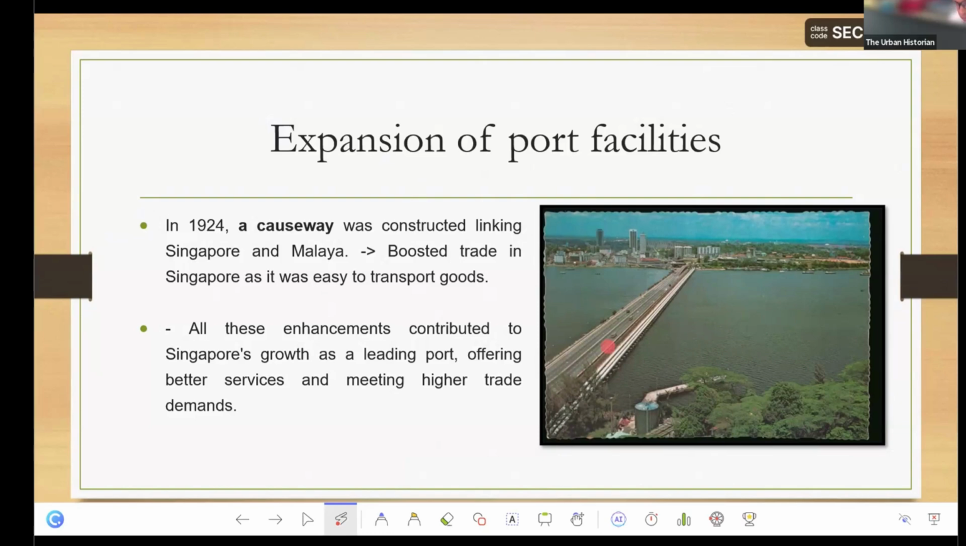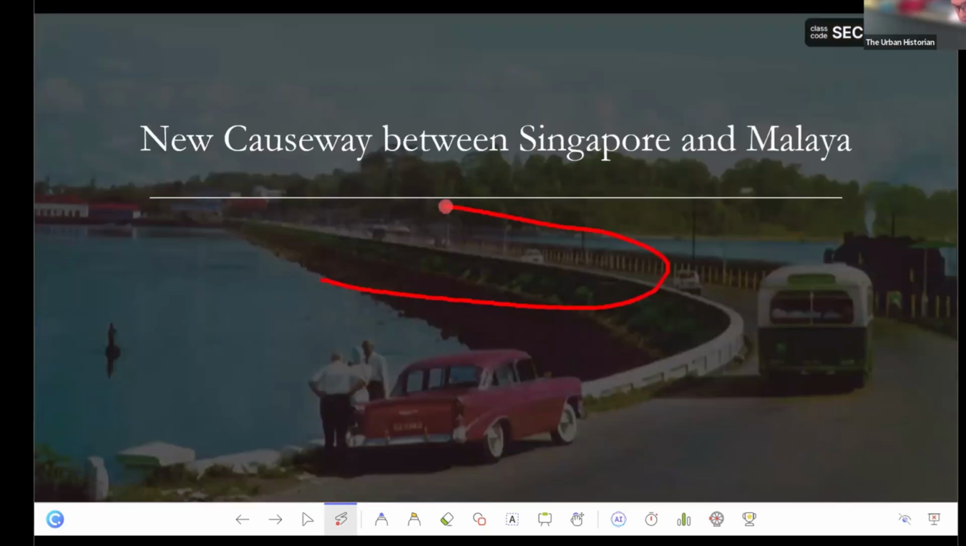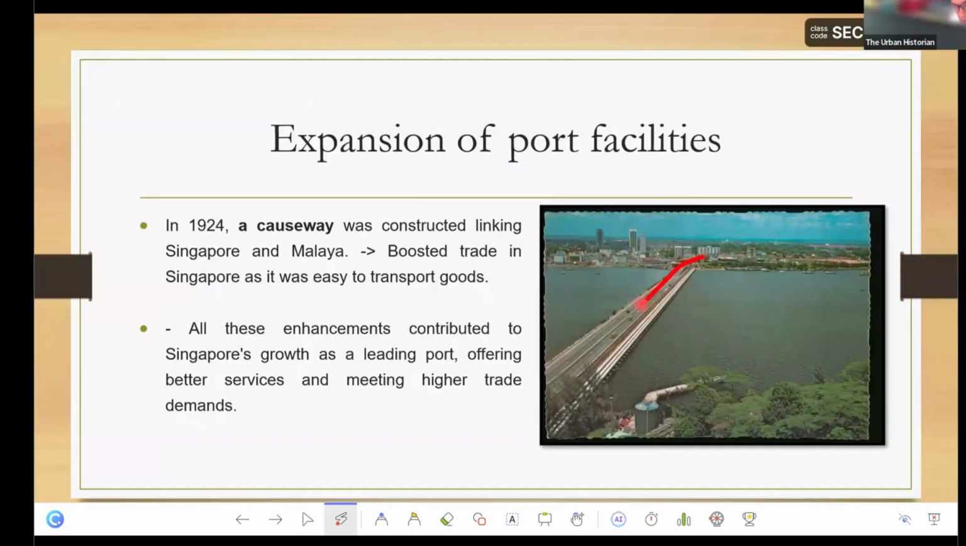Okay, students. Here's an old picture of the causeway. I'm pretty sure water is also transported from Malaysia to Singapore. Look at that. Can you see all these white things at the side? These are actually water pipes. It's bringing water into Singapore.